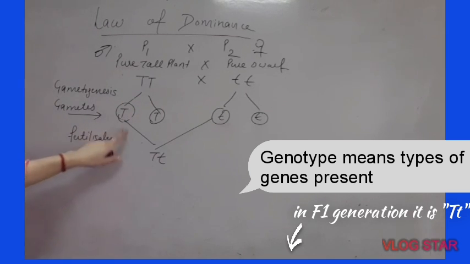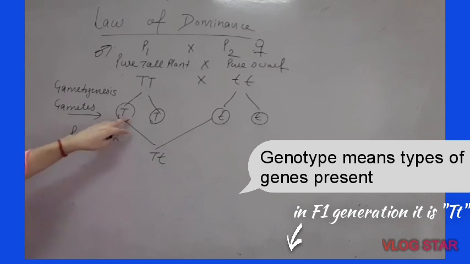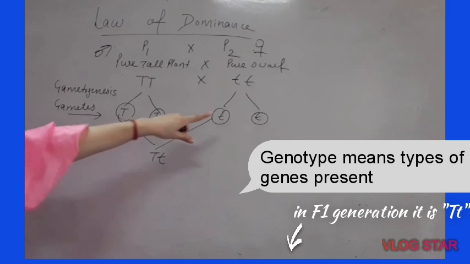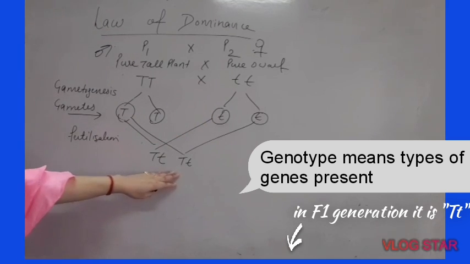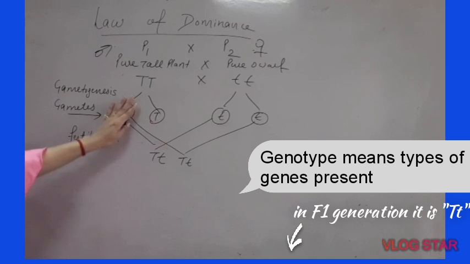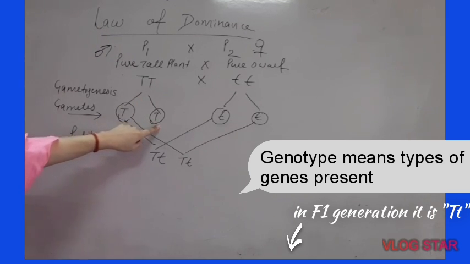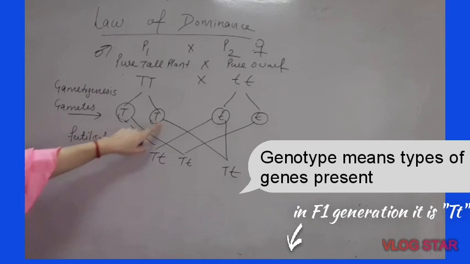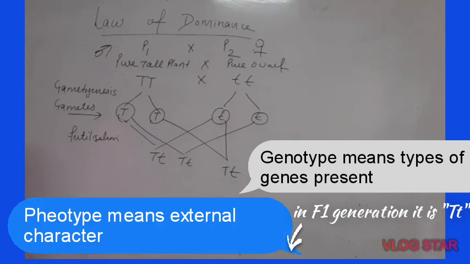What will be the genotype of the offspring? Heterozygous, capital T and small t, when we fuse this male gamete with this female gamete. Now, if this male gamete gets fused with another female gamete, in both cases the offspring, meaning the next generation, would be the same. And if this one gets fused with this female gamete, it would be the same. This is our F1 generation. Now, this is the genotype.